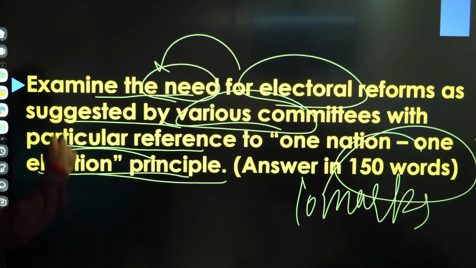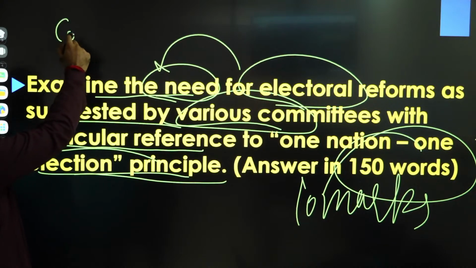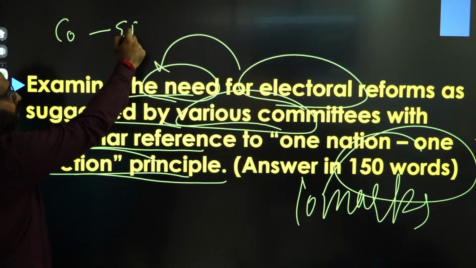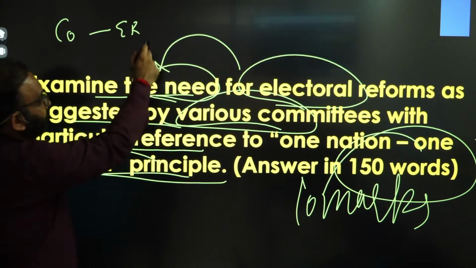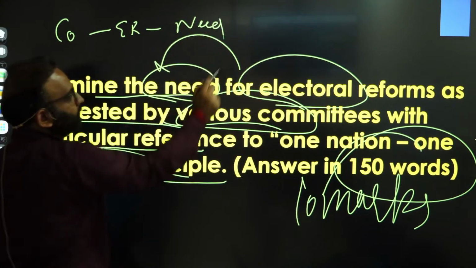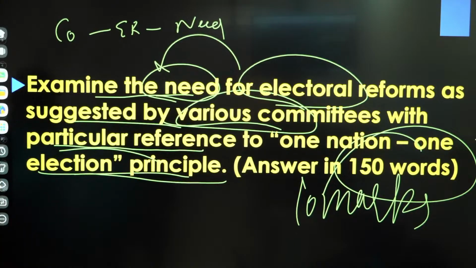So here, first you need to write about the committee's suggested electoral reform. Then you need to write about the need of electoral reform: why that particular electoral reform is required. Why we require simultaneous election or state funding of elections, or collegium-appointed election commissioners, or a permanent secretary to the election commission, and so on.